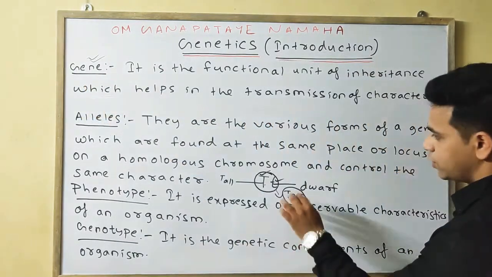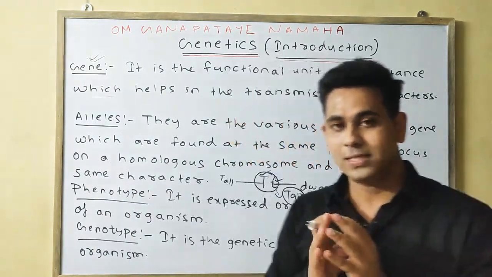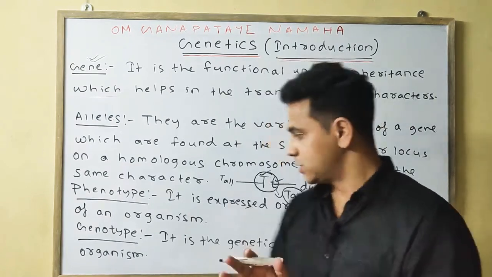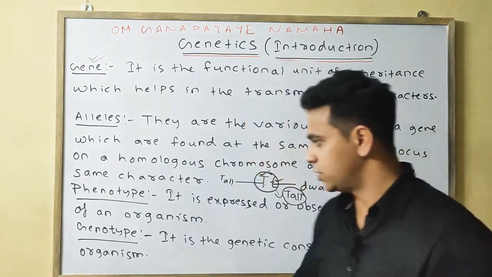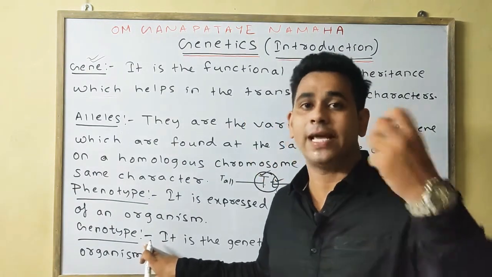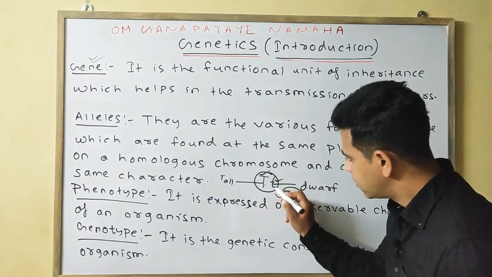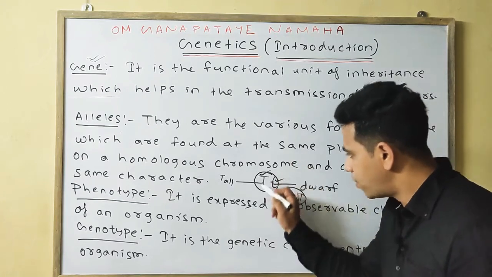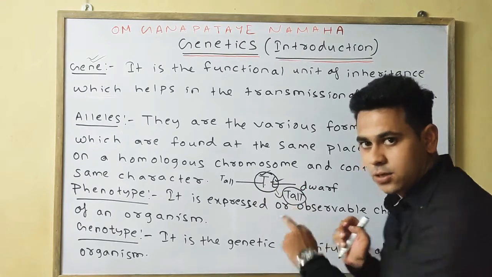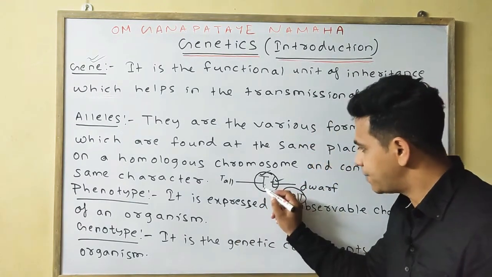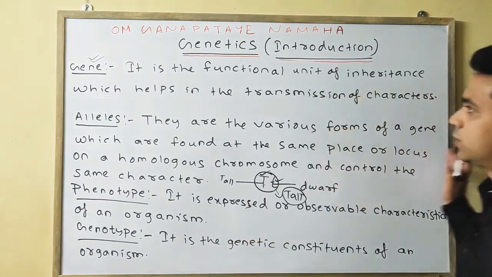Okay, and the characters which it expresses are known as your phenotype. The genetic constituents due to which it expresses them are known as your genotype. One single capital T or small t is your allele, combined it is the gene. This one represents the tallness, which is the phenotype. What is present, capital T and small t, is known as your genetic constituents or genotype. Okay, please note the points.